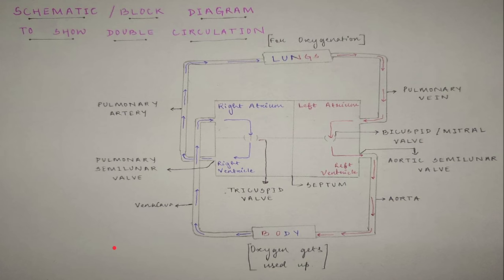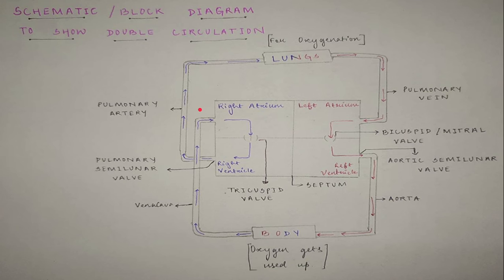Now this is a block diagram to show the double circulation. Here oxygen gets used up in the body and here there are capillaries present. The deoxygenated side is in blue and the oxygenated side is in red. From here the deoxygenated blood travels through the vena cava to the right atrium. Vena cava is a major vein and aorta is a major artery.